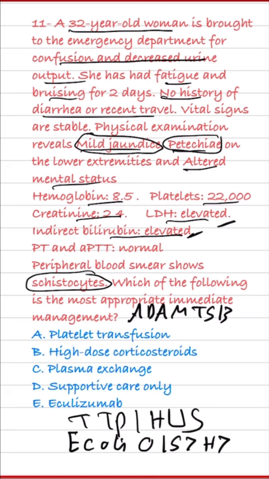And now for treatment, which is why I made this question, you should never forget it. It's very, very important. The correct answer is C, plasma exchange, because without it, there's a 90% mortality risk. So never forget this treatment. Then you might give corticosteroids or eculizumab, but this is not the first step and it rarely comes as a choice. The most important thing to know is plasma exchange.